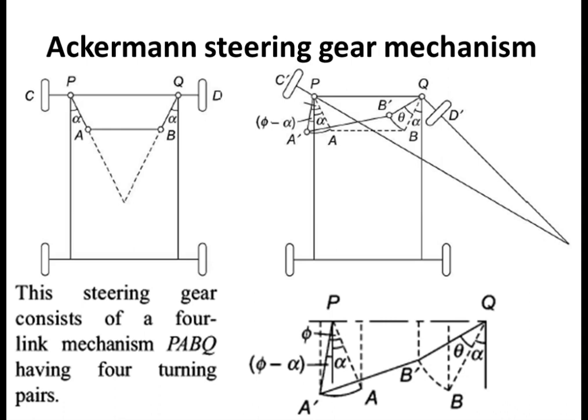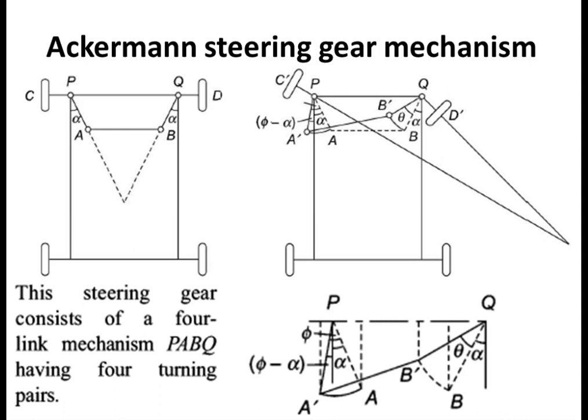The angle initially from P to A and from Q to B is taken as alpha. Now the angle goes extra, that is phi minus alpha, and what was extra is taken as theta.